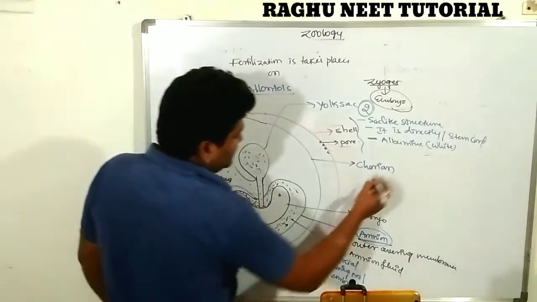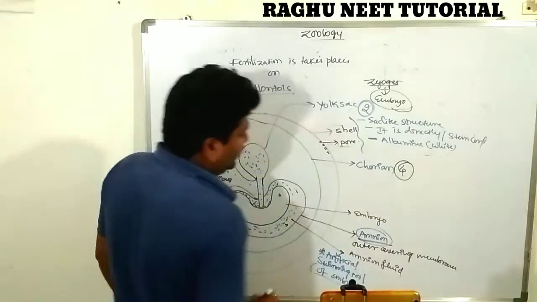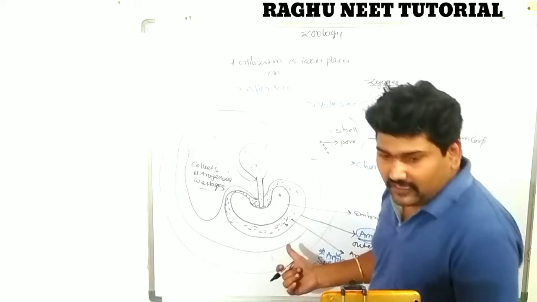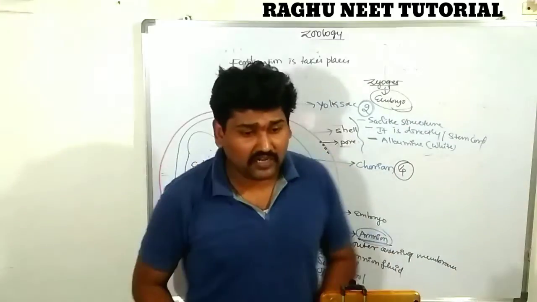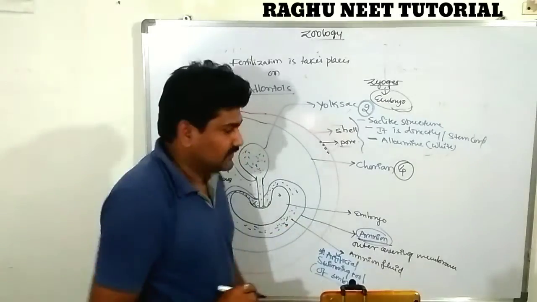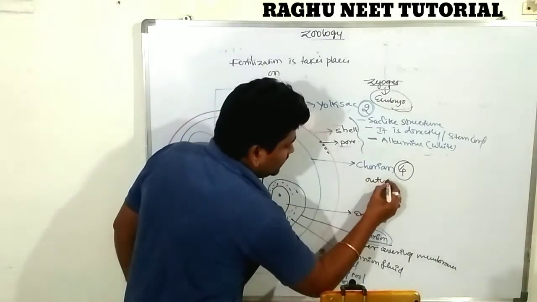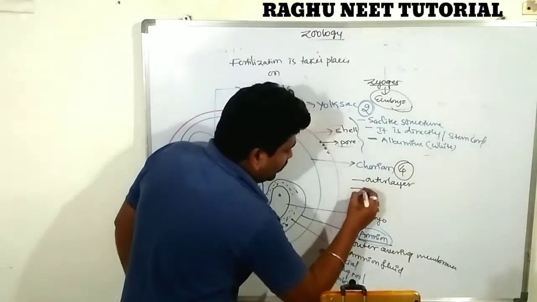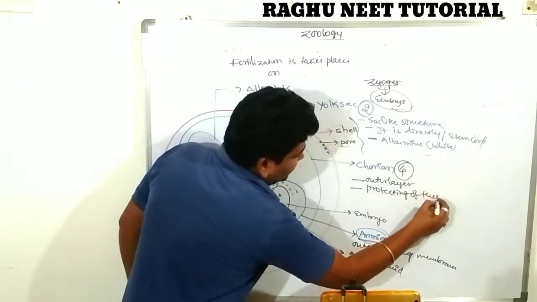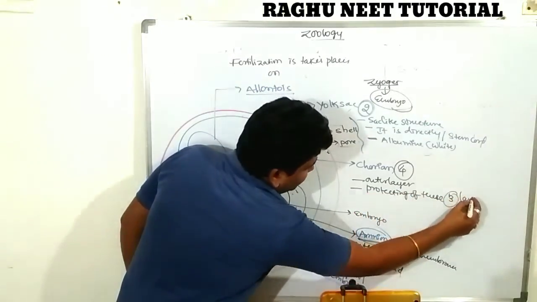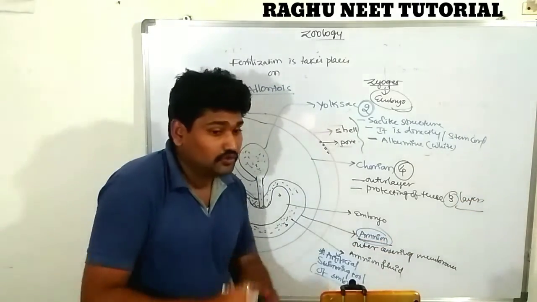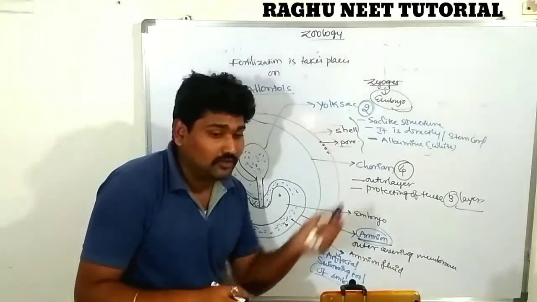The fourth one is known as the chorion. What is the chorion? It is the final and outermost covering membrane of the embryo. It is the outer layer, completely protecting these three layers. So this is the information about the embryonic membranes. The four membranes are covered by the outermost shell.